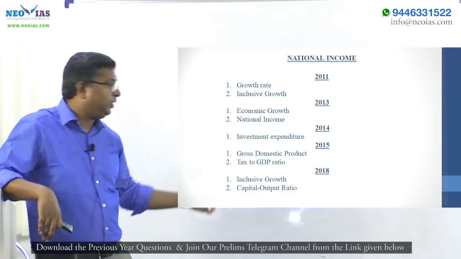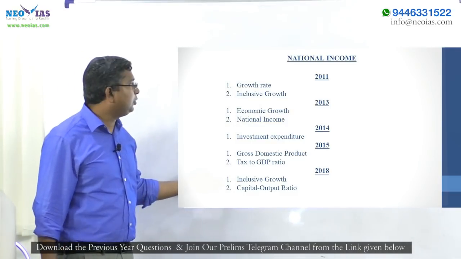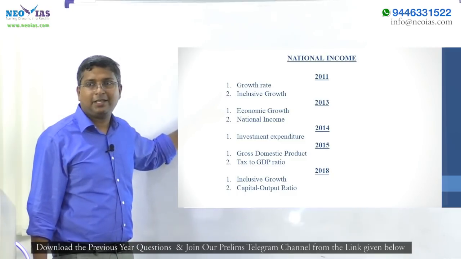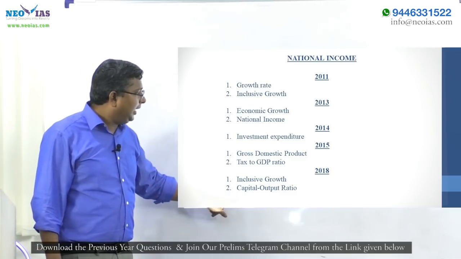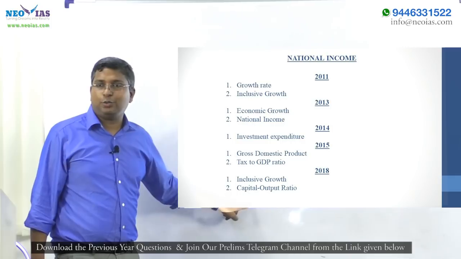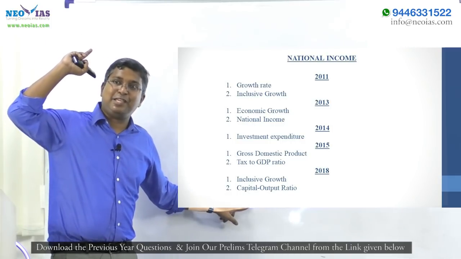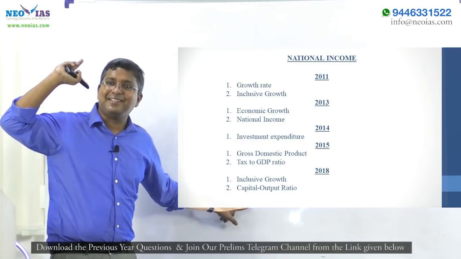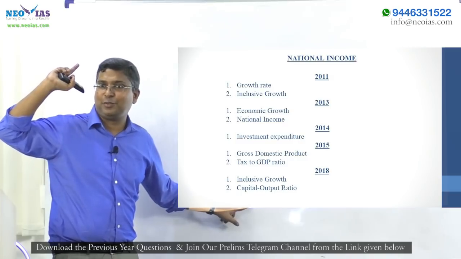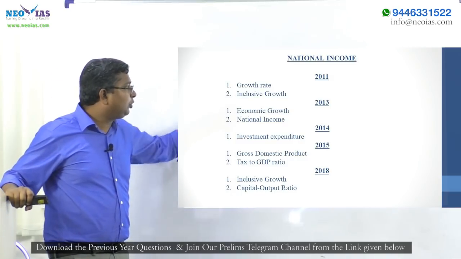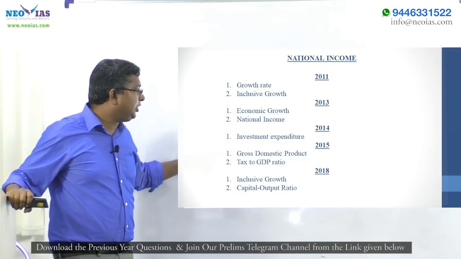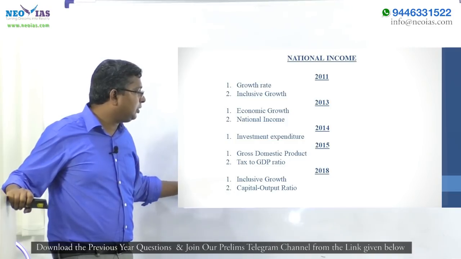Inclusive growth was asked in 2011, and the 2018 question on capital output ratio was asked in 1996. The same question was asked in 1996. So these are the advantages of solving previous year questions. Questions were asked on economic growth, national income, investment expenditure, GDP, tax to GDP ratio, inclusive growth, capital output ratio.